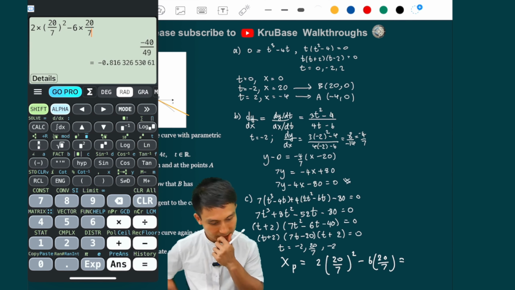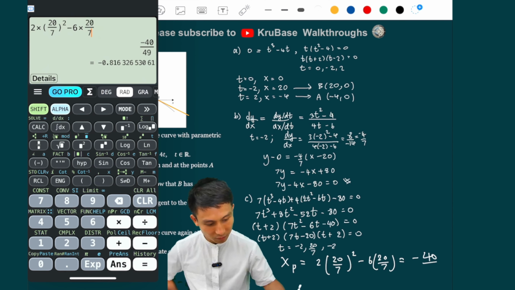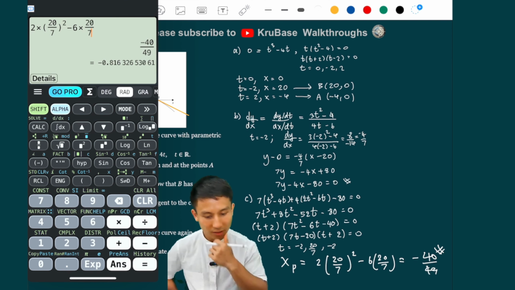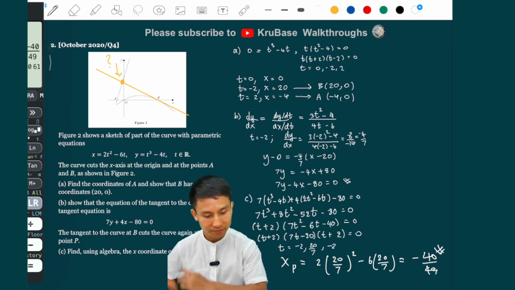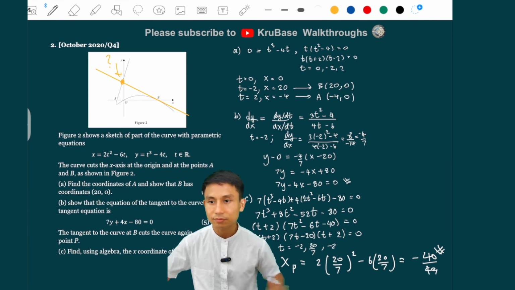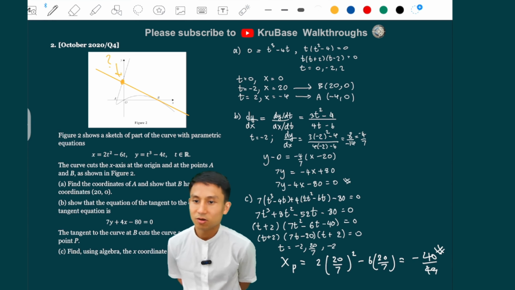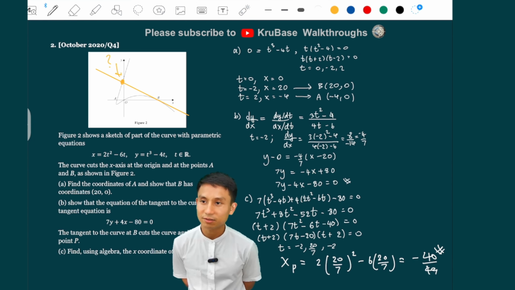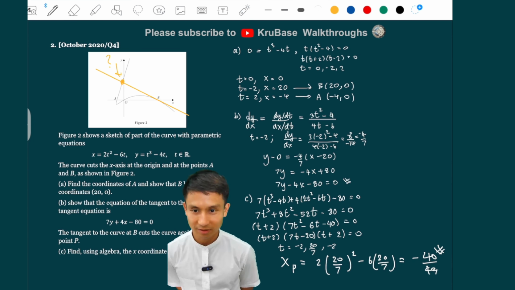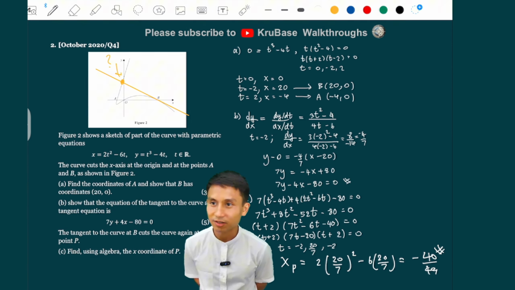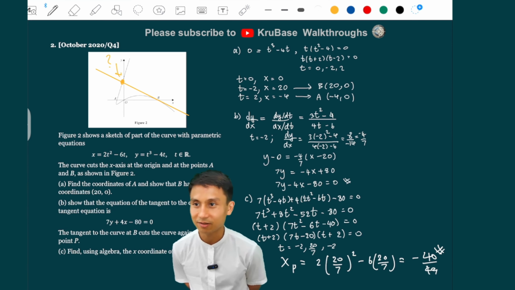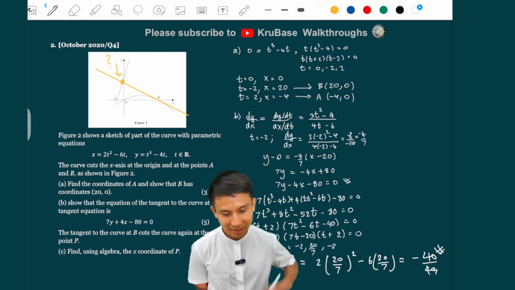Okay, so that's minus 40 over 49. That would be the x coordinate of p, right? Yeah. I'm just gonna not block the screen for the time being, just for you so that you can absorb. Yeah. And that is just it for this one, right? And it for the topic. So let's move on.